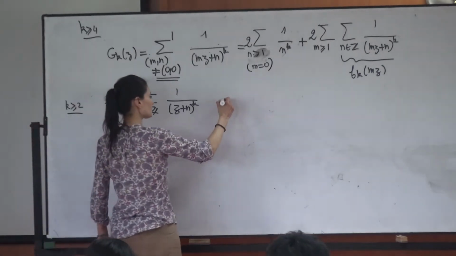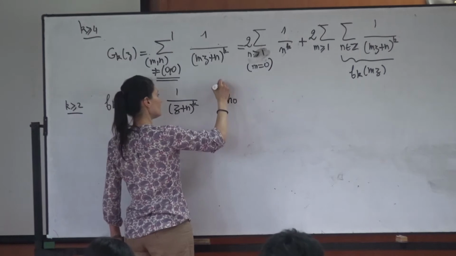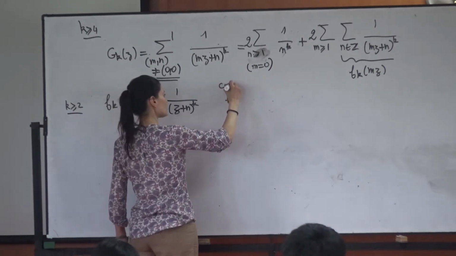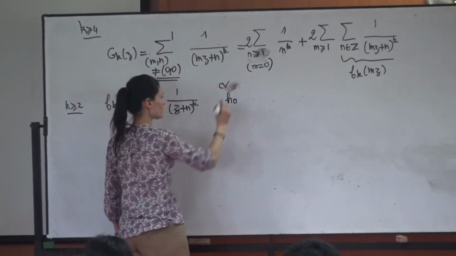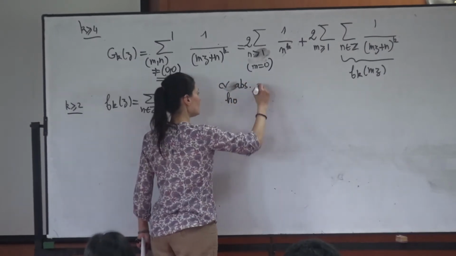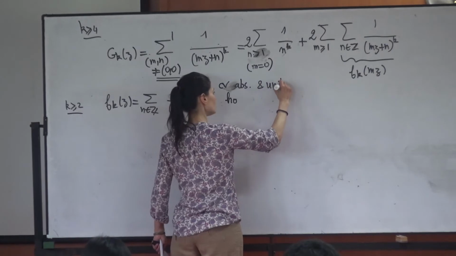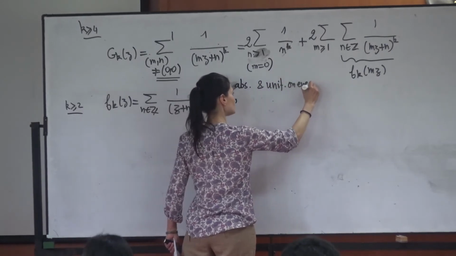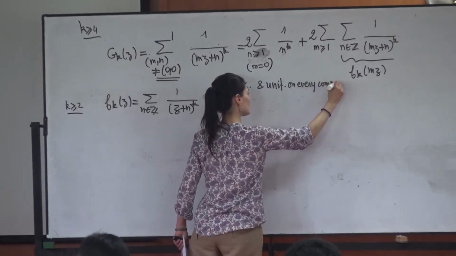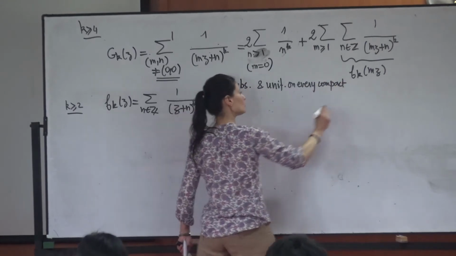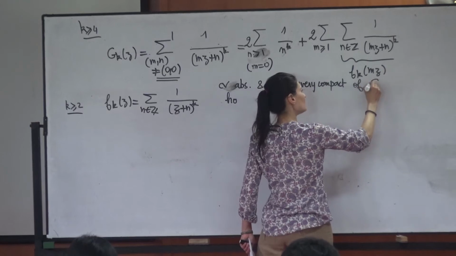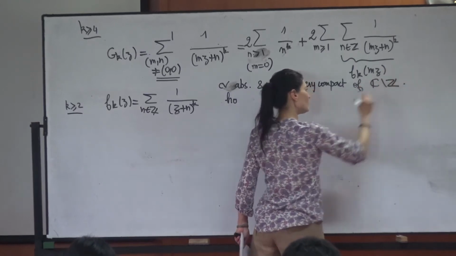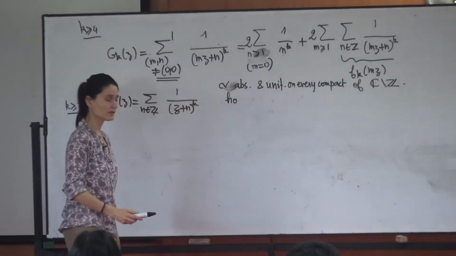So I will consider this sum like this. So this defines a holomorphic function. This converges absolutely and uniformly on every compact, and not only on the upper half plane, but on C without the integers.